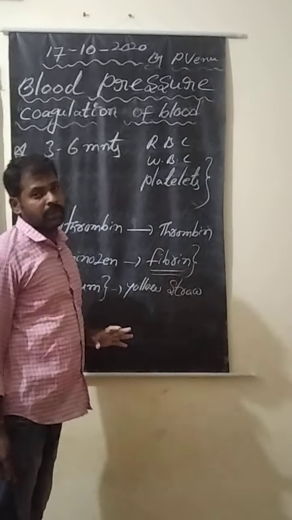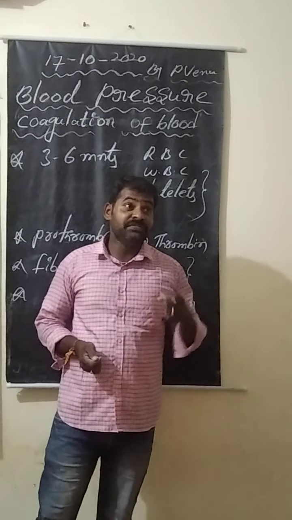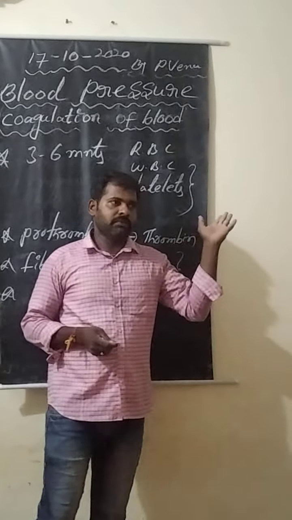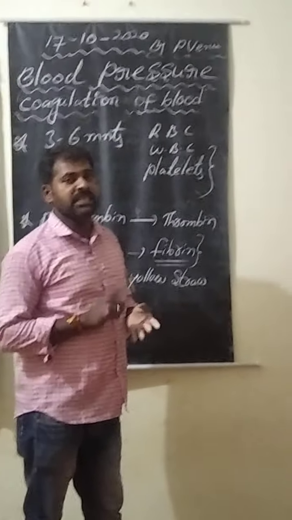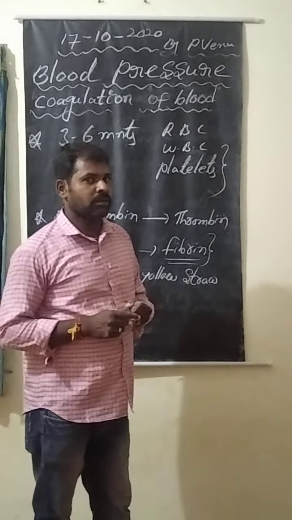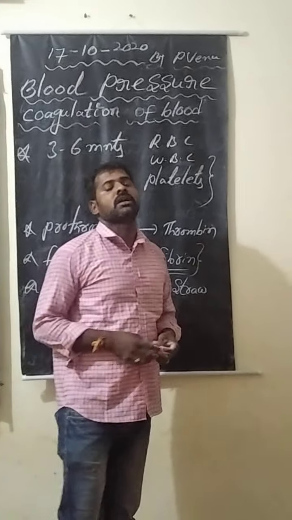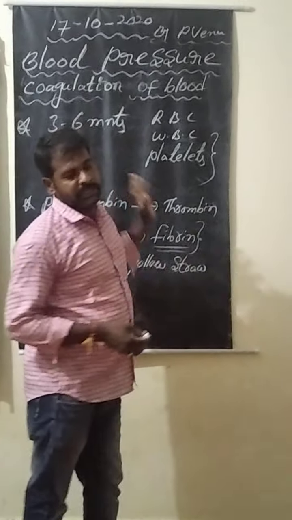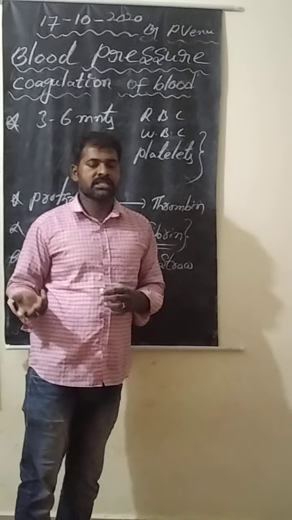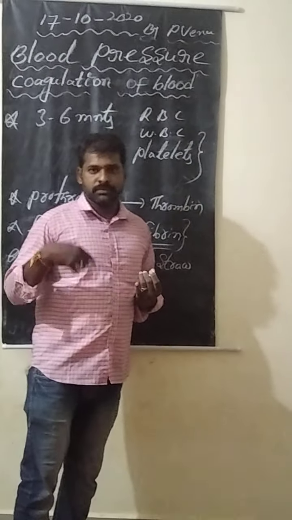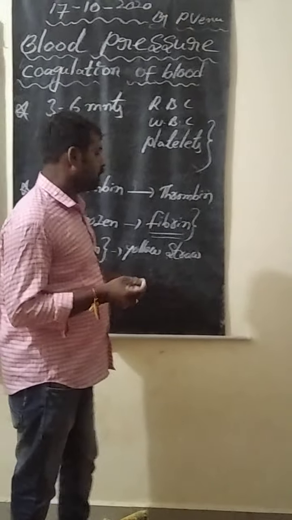This is about serum. And you have to know one thing: if there is a deficiency of vitamin K, in the first UT you learnt about vitamins A, B, C, D, E, K. If there is any deficiency of vitamin K, there is no chance to clot the blood within 3 to 6 minutes. This is called hemophilia. We will learn about hemophilia in detail in the next class.